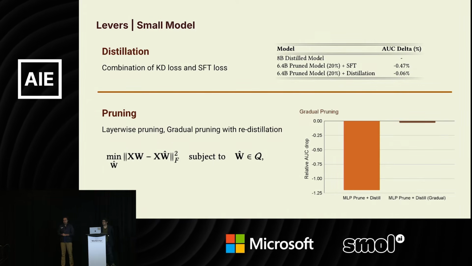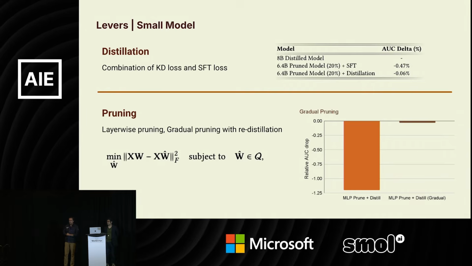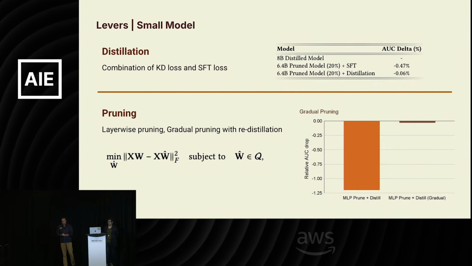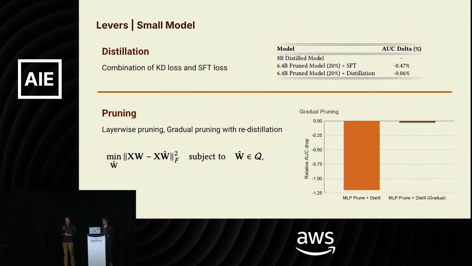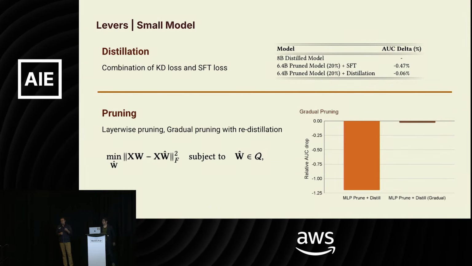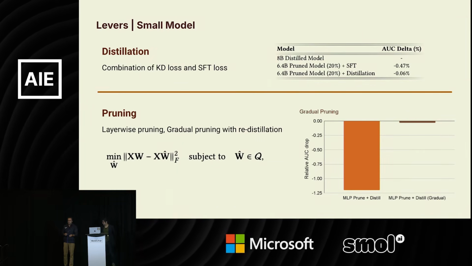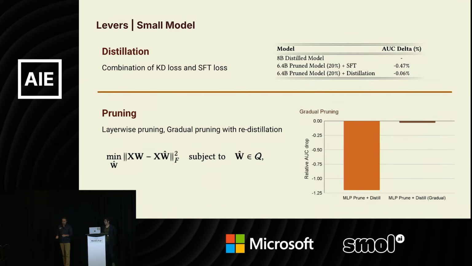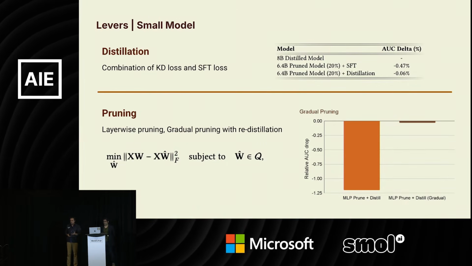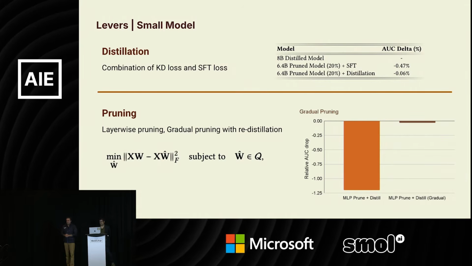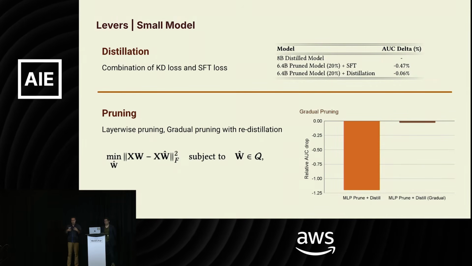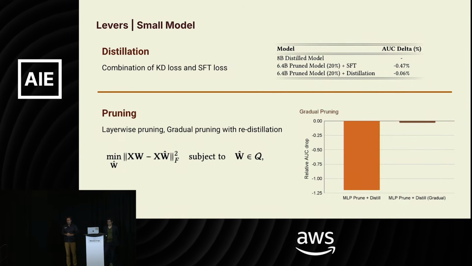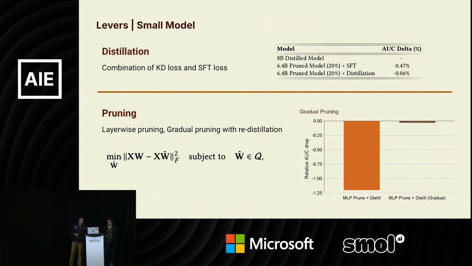However, again, if you do the pruning very aggressively at the beginning, your performance would significantly suffer. So the recipe here is also to do gradual pruning. We start with very small pruning of the model, we distill to the smaller model, and we do it over and over again: more pruning, more distillation, more pruning, more distillation. And as you can see from this plot, doing the gradual pruning can be as effective as basically no information loss, whereas if you do aggressive pruning at the beginning, you can have up to 1% reduction in the model quality.